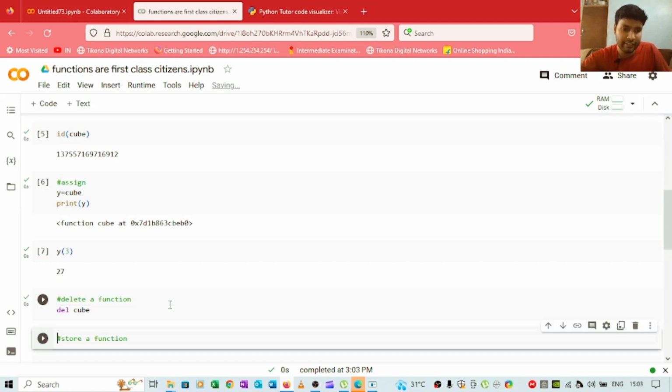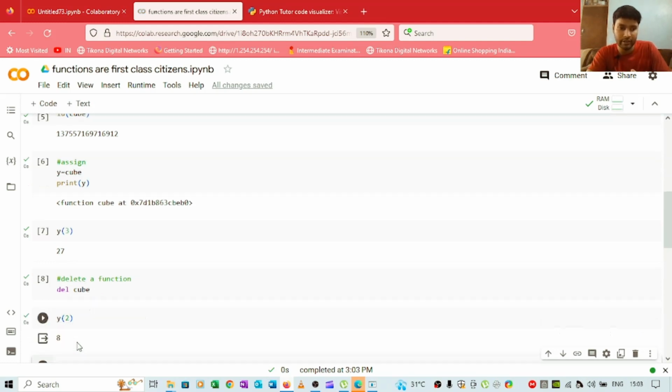After that, if you try to use that same function, for example y of 2, we won't get 3 into 3 as the output because we have already deleted that function. So if I run the cell, we will get an error as the output.